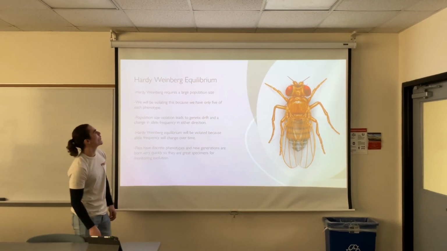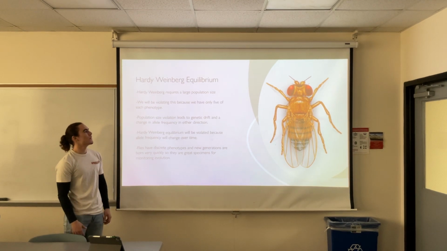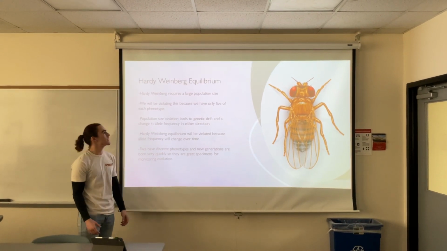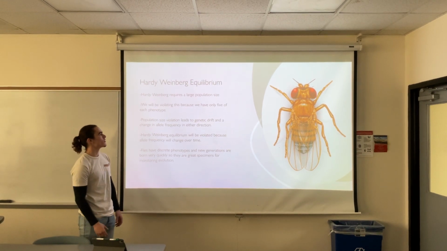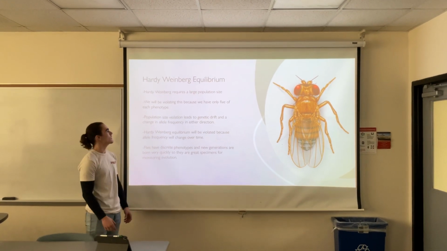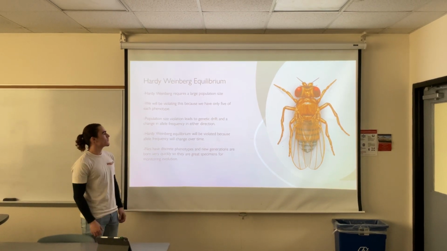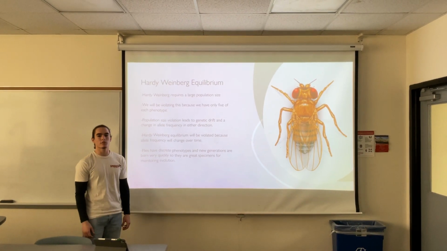So for the Hardy-Weinberg Equilibrium, it's important to have a large population size. And since we have such a small population size, genetic drift may occur. We only have 5 flies for each phenotype. Since the population size is so small, the allele frequency will change and go in either direction.